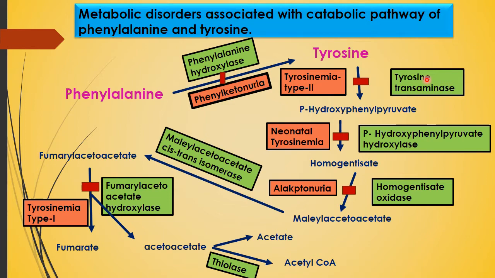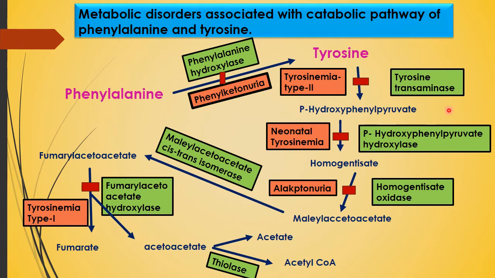So the first enzyme, tyrosinemia type 1 and neonatal tyrosinemia, these 3 diseases are because of hydroxylase enzyme, alkaptonuria is because of oxidase enzyme, and tyrosine transaminase causes